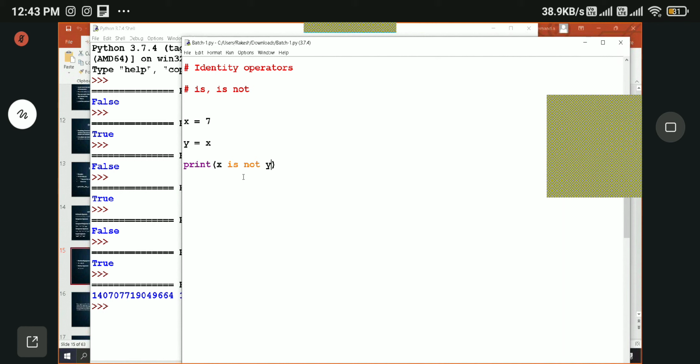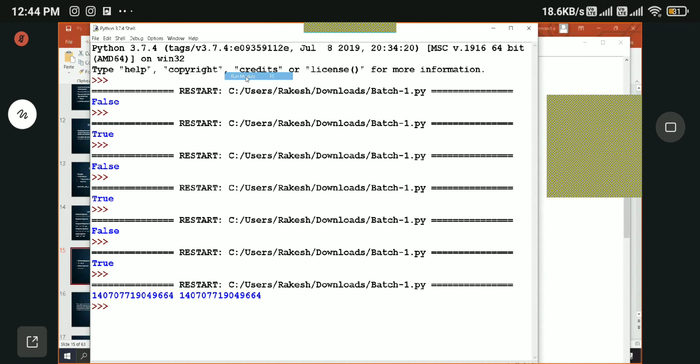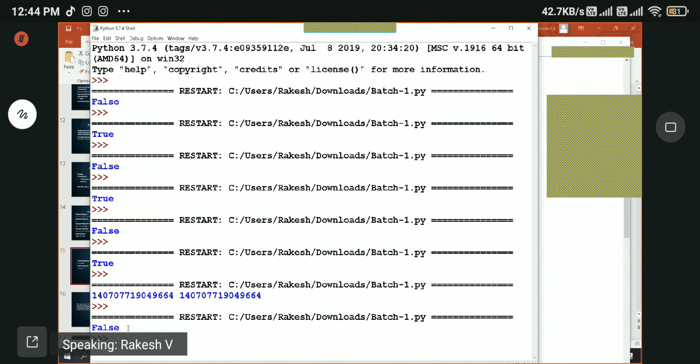The is not operator: you might have understood by now that is not returns the opposite of what is does. If is returns true, is not returns false. See, false.